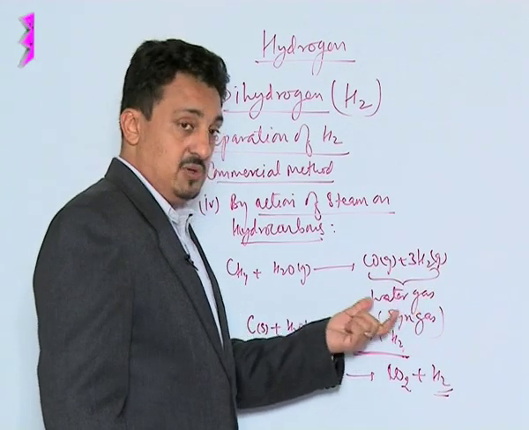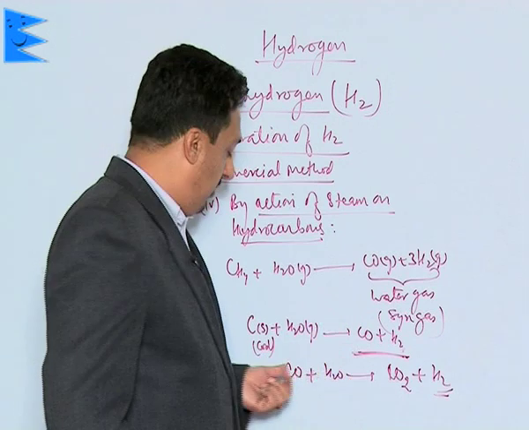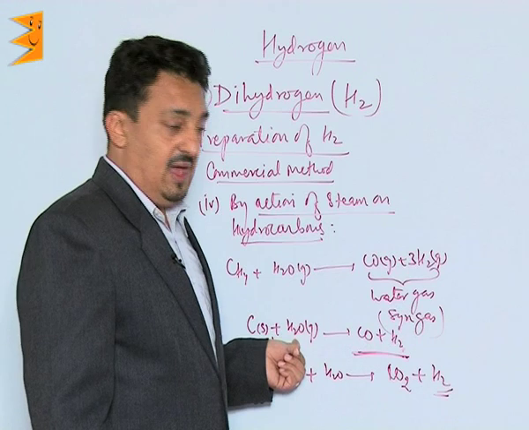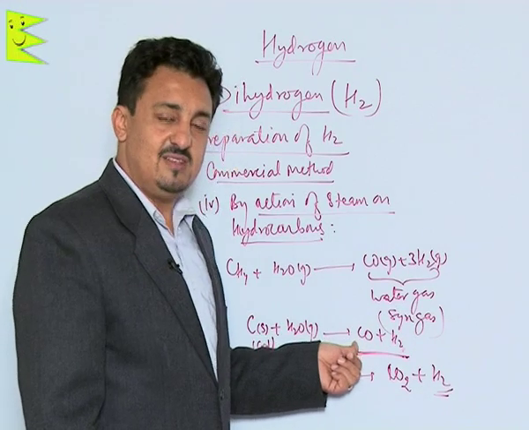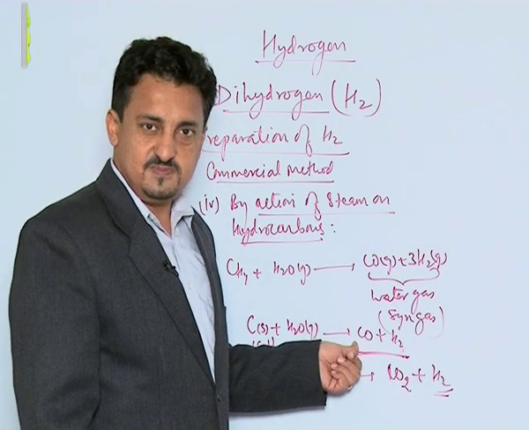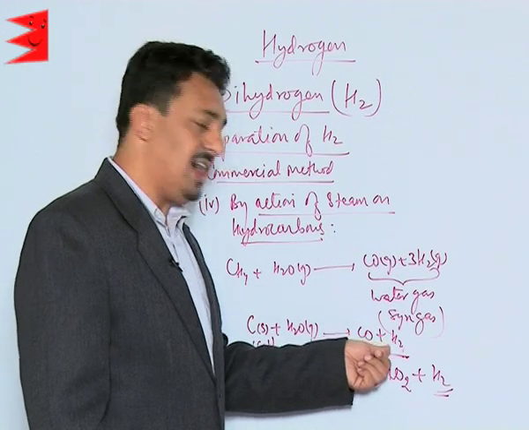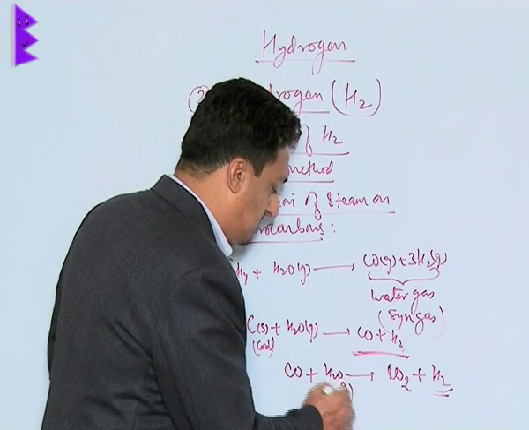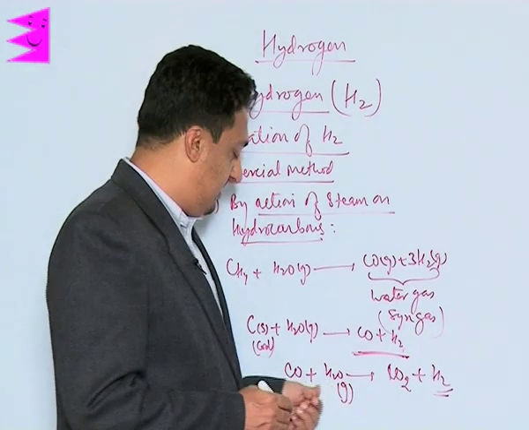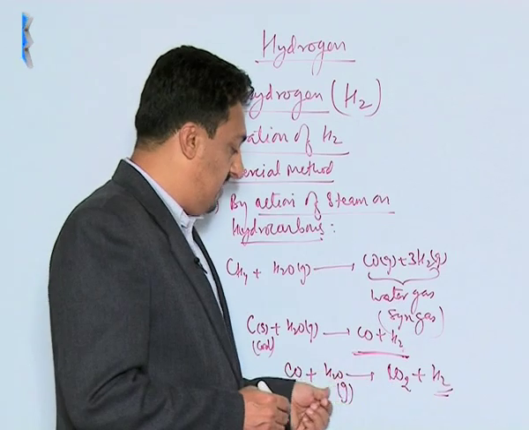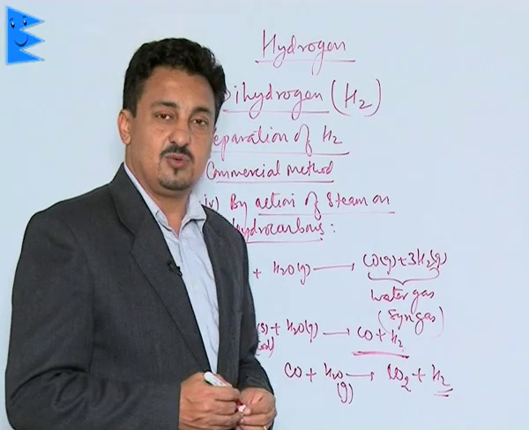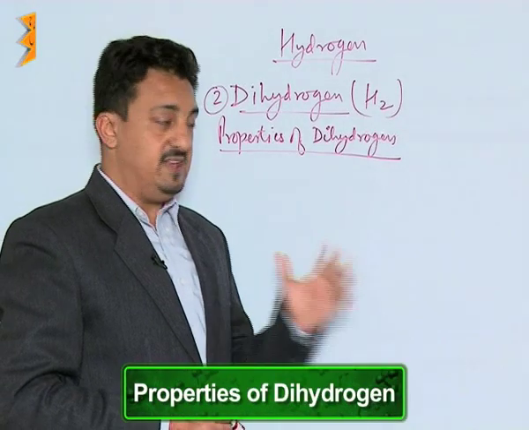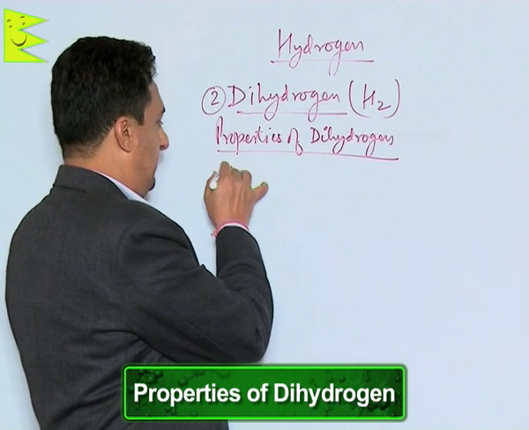We need to know also that we can get this water gas from coal by passing steam over it, and this results in the formation of water gas. This reaction is also called coal gasification. Now we can separate the hydrogen from this water gas. How? By making the carbon monoxide combine with steam, in which it gets oxidized to CO2 and water gets reduced to hydrogen, and this is how we can easily separate out hydrogen from the water gas.